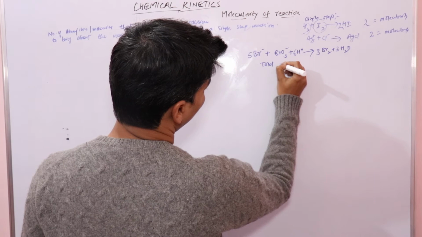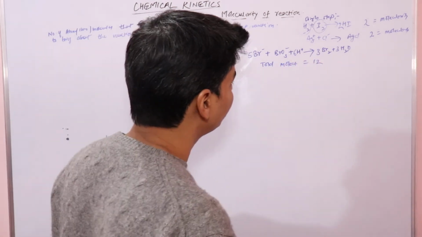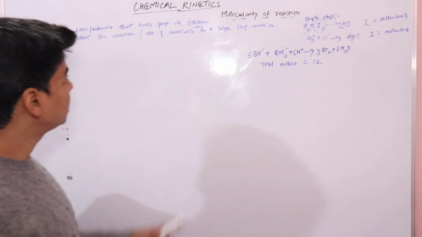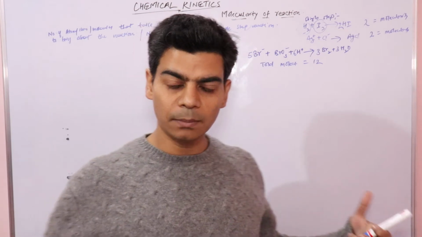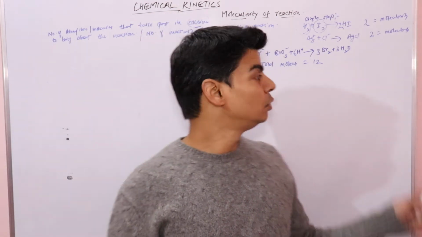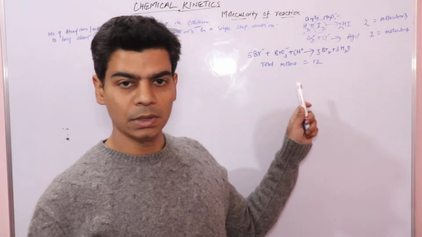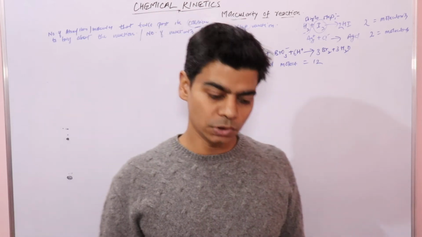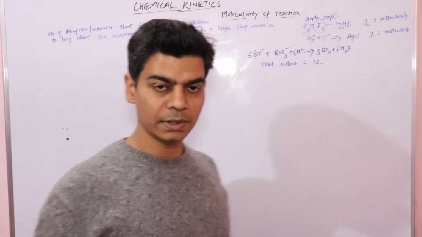Total molecules is equal to 12, right? So as per this collision idea, these 12 molecules should come close and collide simultaneously to bring about this reaction. But it is observed that all these 12 molecules do not simultaneously come close to one another.